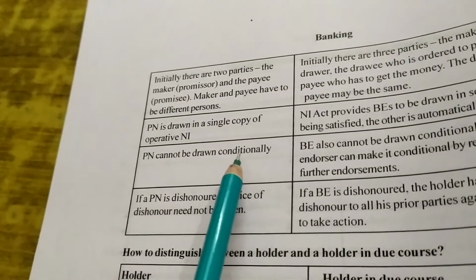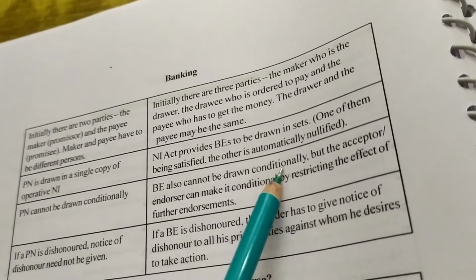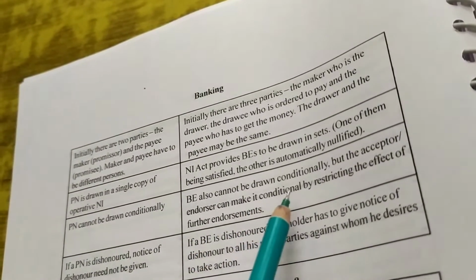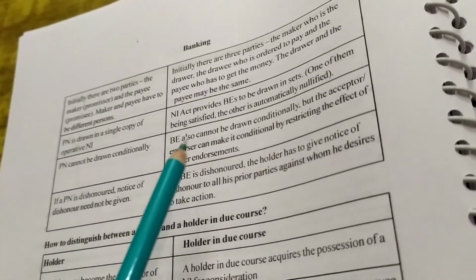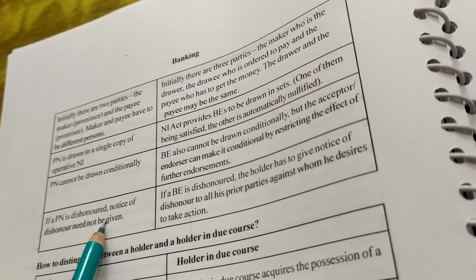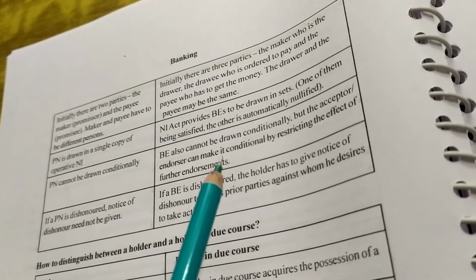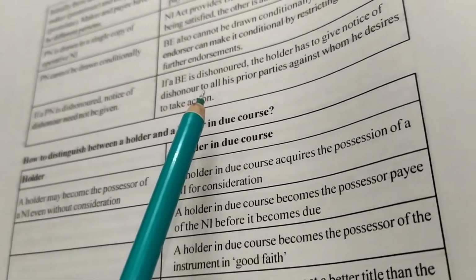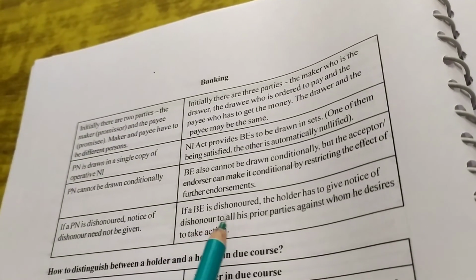Promissory note cannot be drawn conditionally. Bill of exchange also cannot be drawn conditionally, but the acceptor and endorser can make it conditional by restricting the effect of further endorsement. If a promissory note is dishonored, notice of dishonor need not be given, और बेटा बिल ऑफ एक्सचेंज में डिसऑनर की नोटिस आपको देनी पड़ेगी.